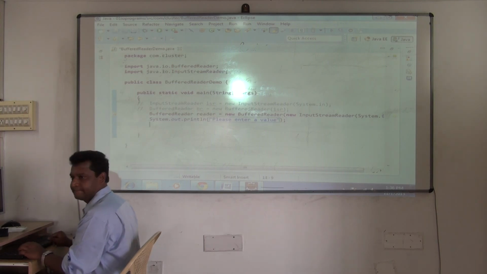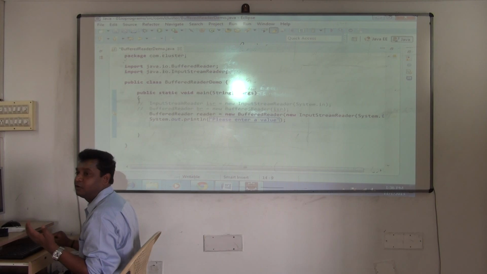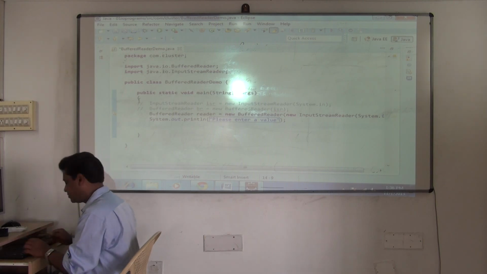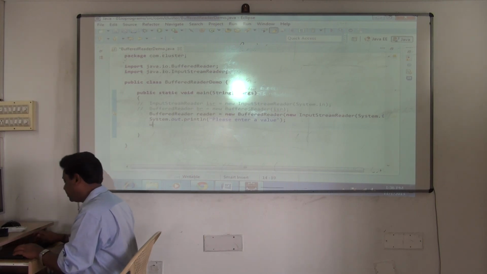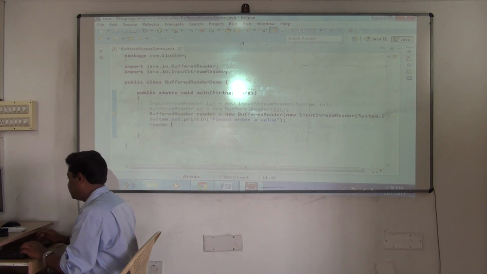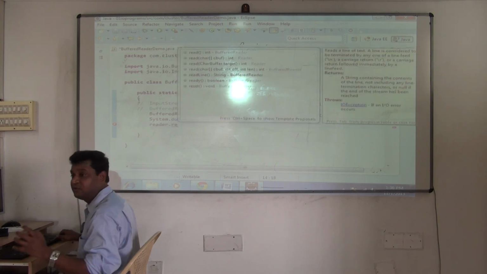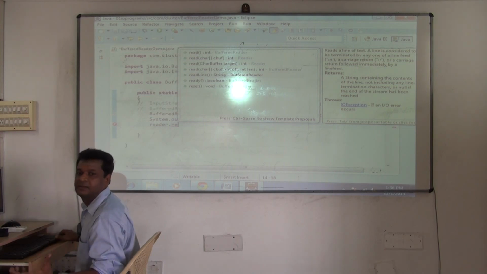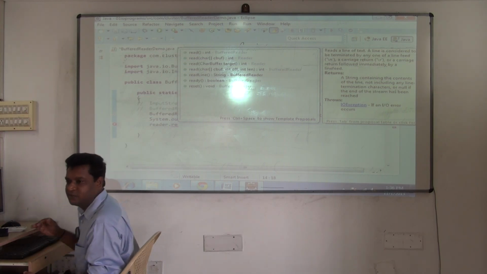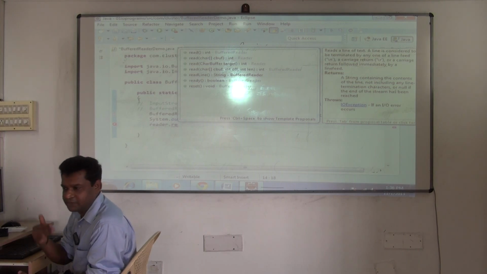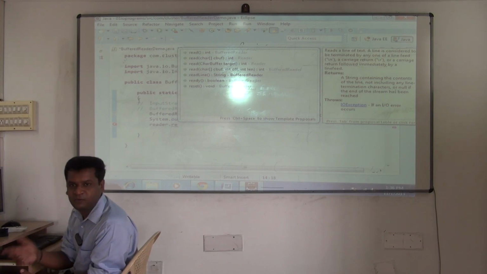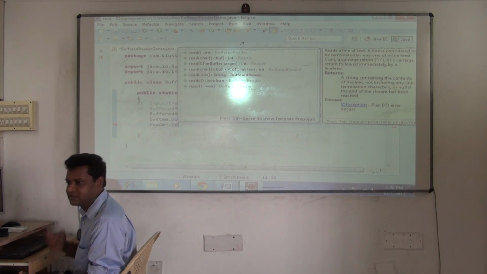So user will give now. So here see, I told you input output what happens, values are given after the program starts execution. So I'll say reader dot, see there are so many methods. I'll pick now which method. I'll pick readLine. I'll pick this method. So you should know which method to use, and when. There are so many methods. So gradually when you go on using, you will understand. So I'm teaching you the most important methods. And as you go on coding, you will only use more methods. That time you will understand which method to use when. That's how you start picking now.